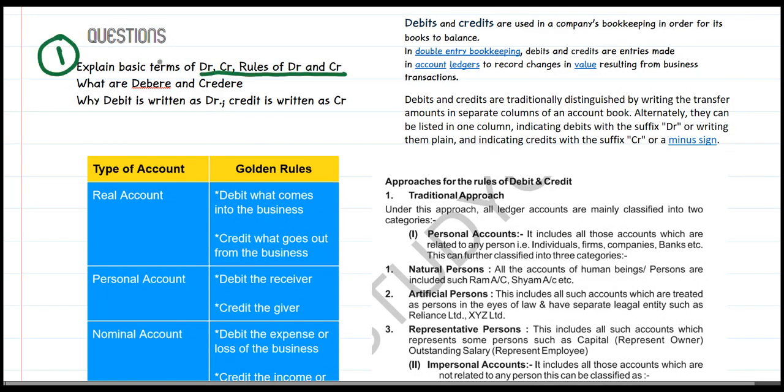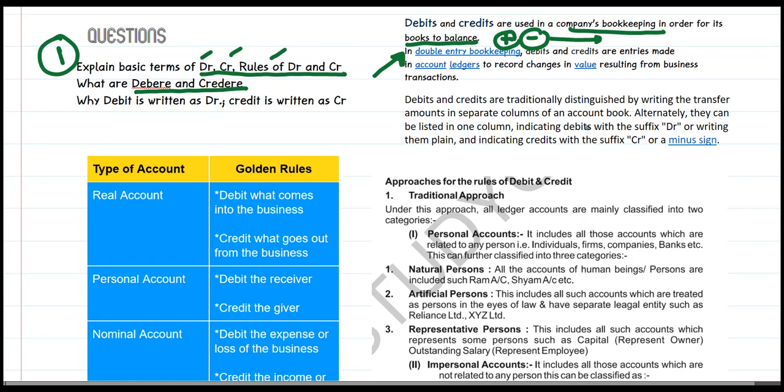So the first question we will be dealing with is the explanation of the basic terms of debit and credit, the rules of debit and credit. Somewhat we will be dealing with the history. So debit and credit is basically the plus and minus, the same thing that happens in maths. This is to represent debit and this is to represent credit in accountancy. So debits and credits are used in companies' bookkeeping in order for its books to balance. So here we will be dealing with the double entry bookkeeping system. This I'll be dealing with in the next question.